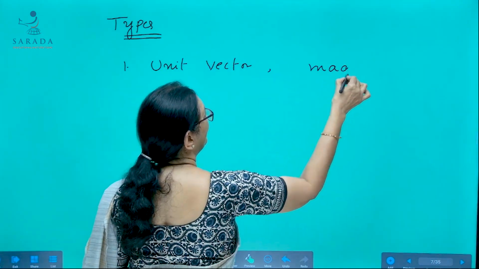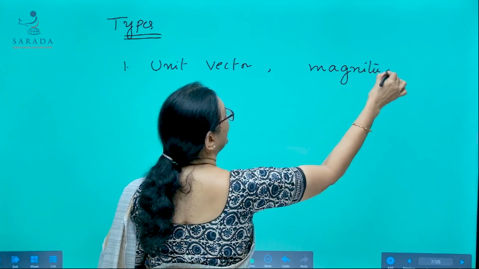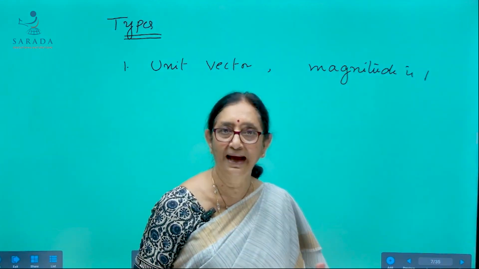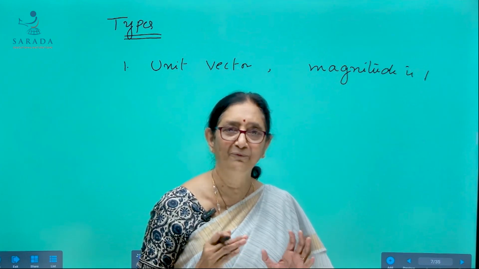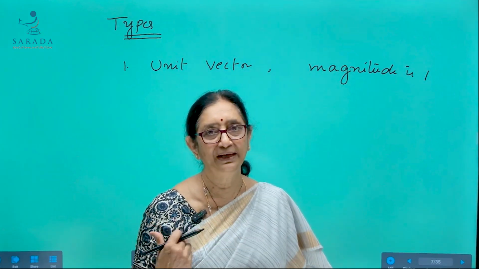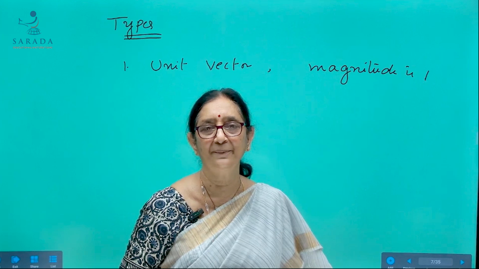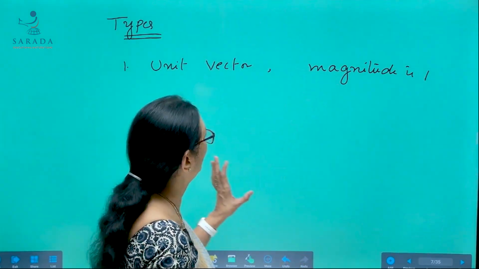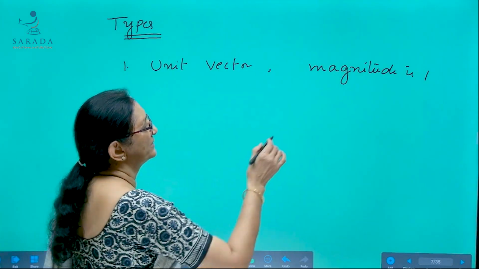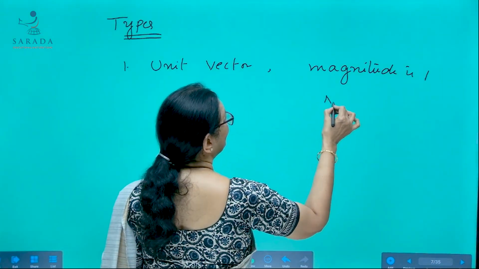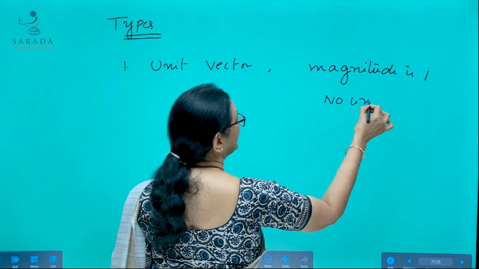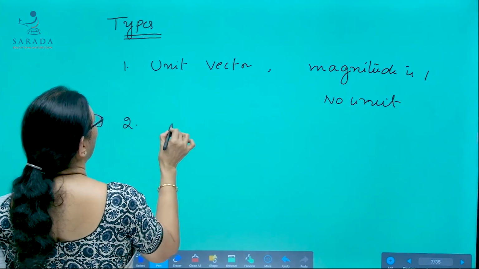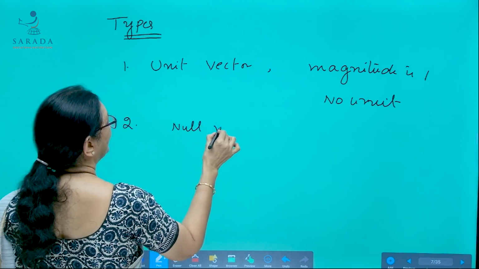We will understand it better when we actually study the magnitude and direction of a vector in detail. So a unit vector is a vector whose magnitude is 1 and it has no unit. And the second one is a null vector.